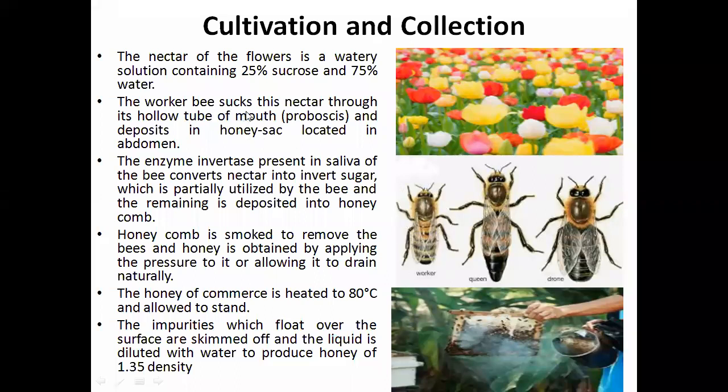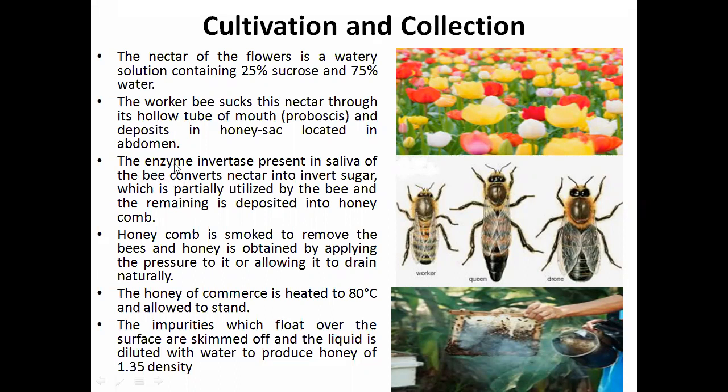Worker bees suck this nectar, the watery solution, through the hollow tube of their mouth, which is known as the proboscis, and deposit it in honey sacs located in the abdomen. Inside their body, after sucking through the hollow tube of the mouth, they store it in the honey sac.